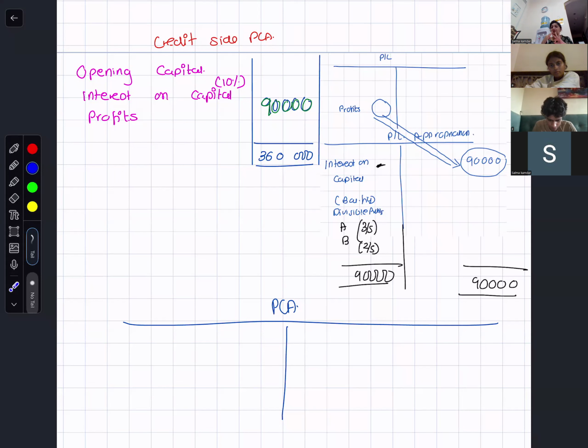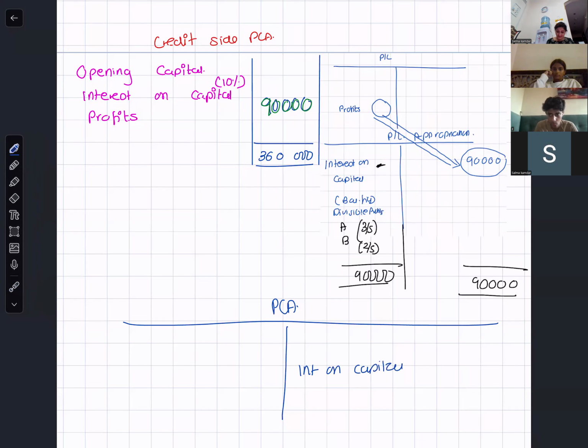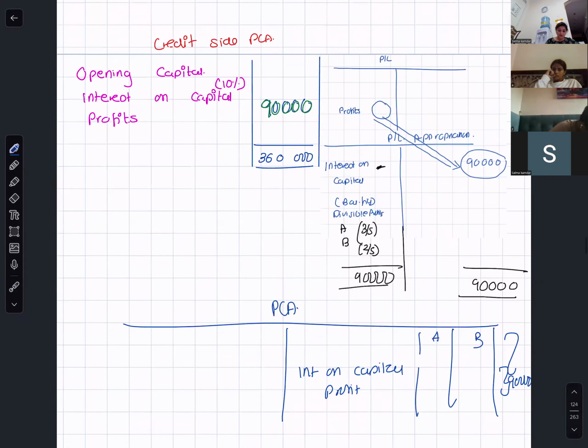If you have three missing pieces of information, you can't do anything. But you know that this 90,000 is made up of two things. Which two things? Interest on capital and the divisible profit. That means interest on capital and the share of profits of A and B. The total of these both is 90,000.